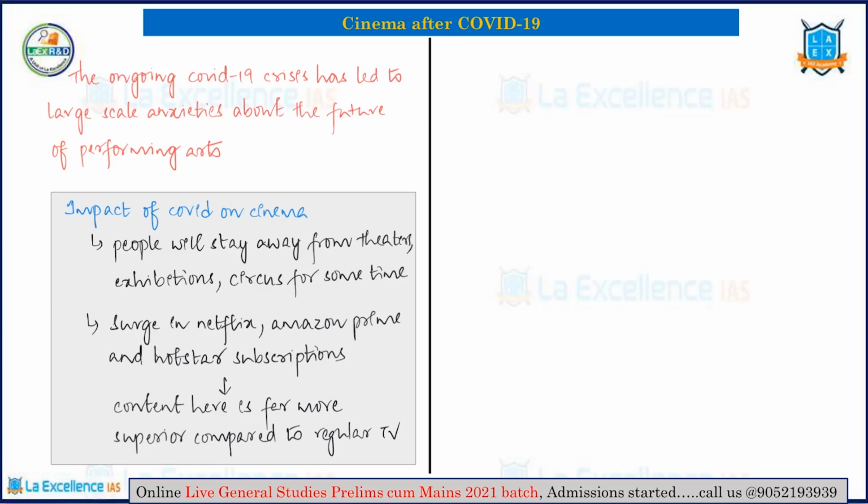So there are some problems in terms of reach, but the film industry should evolve itself to cater to the online audience at the moment until the lockdown troubles are totally over. This is what this article says. Now let's move on to the next article.